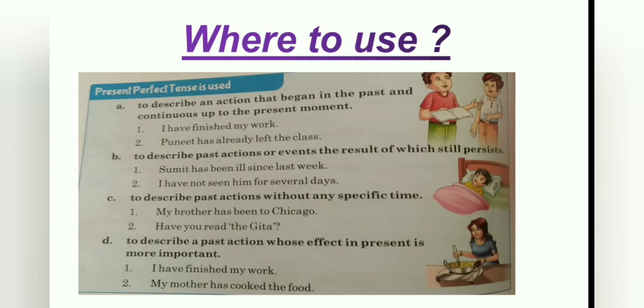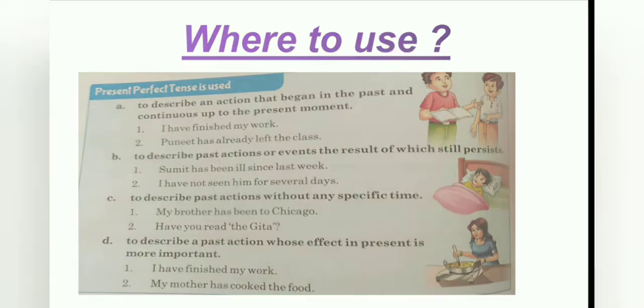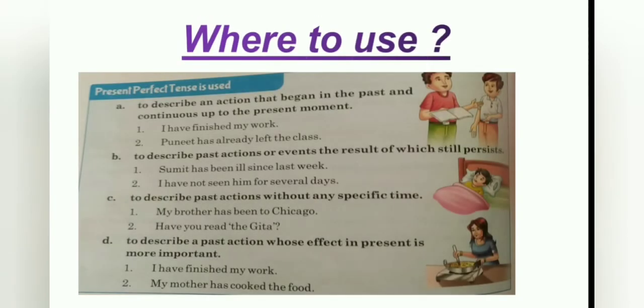Then C, to describe past actions without any specific time. Let me see its example. My brother has been to Chicago. Second: have you read the Gita? Then D, to describe a past action whose effect in the present is more important.